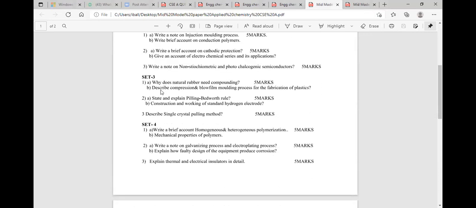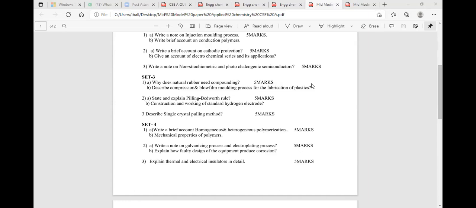How is the first question given? Why does natural rubber need compounding? You should know about natural rubber. Natural rubber is extracted from the bark of a rubber tree. We need to identify the drawbacks of natural rubber. The next thing we need to know is what the compounding method is.